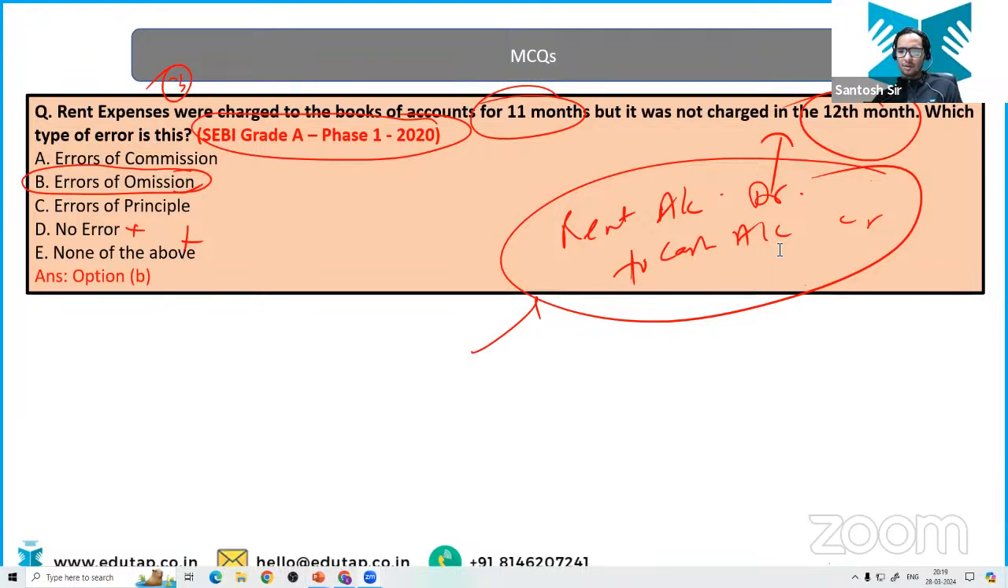Yeah, good. Right, Aditya, very right. Very good. He is principally correct, but he has forgotten to enter the 12th month rent charges.